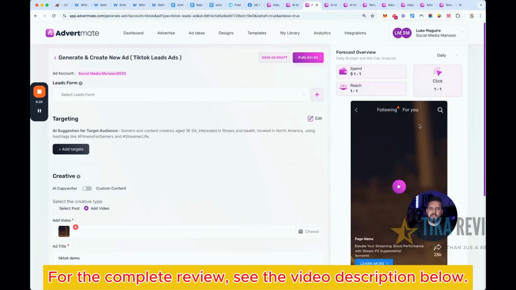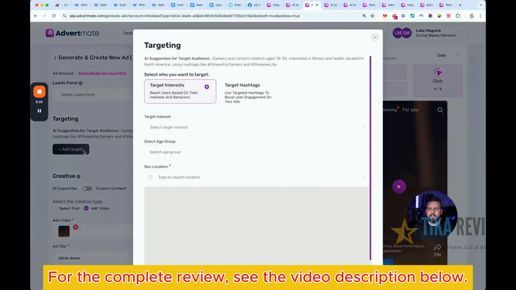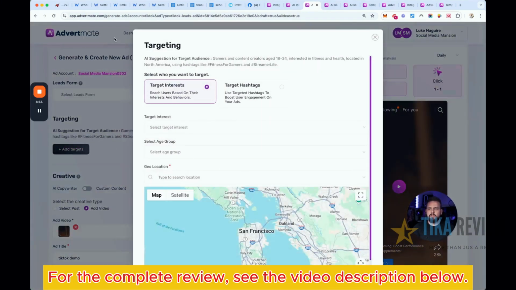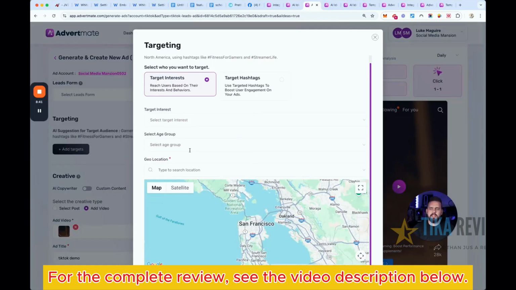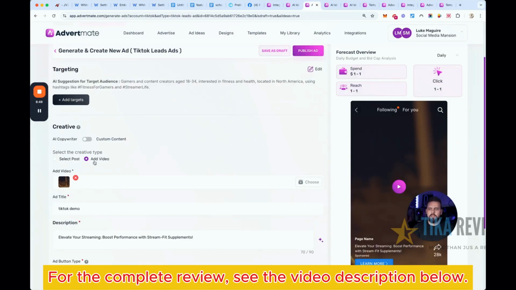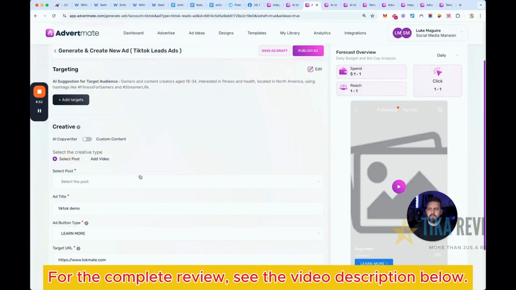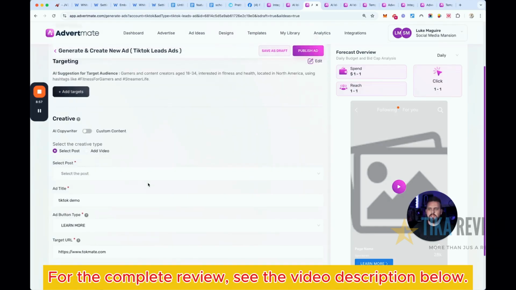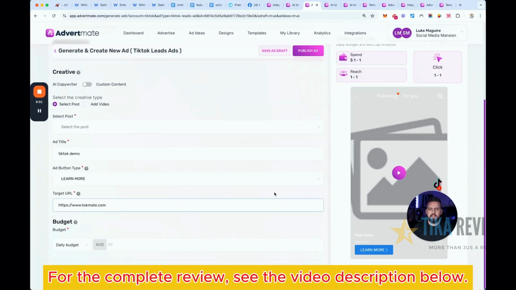And then in the middle example here, we've got the TikTok example with the lead ad. So we can create our lead form directly here. We can then add our target audience here, very similar to what it's like on Facebook. But this is for TikTok, and this will upload to the TikTok Ads Manager, but you can run everything directly in here. It's that simple. And again, it gives you the live suggestions as well that you can then implement right away. We can add photos, or we can even select the post directly from our fan page. I've got a brand new TikTok account that's not been posted on yet for this example, but that's simple.